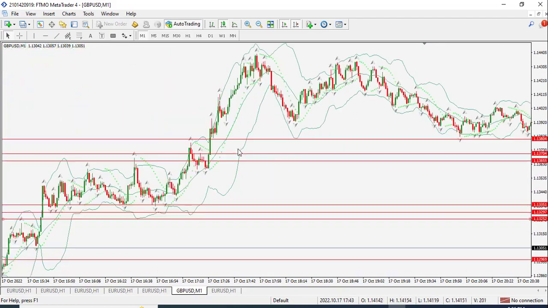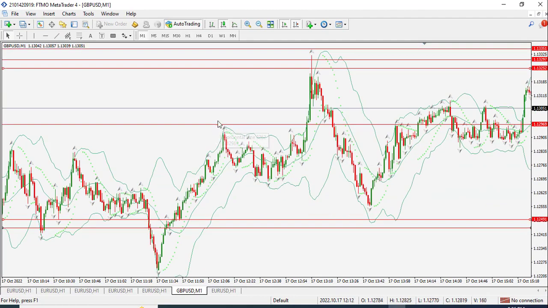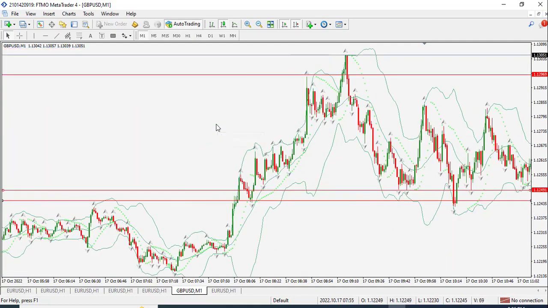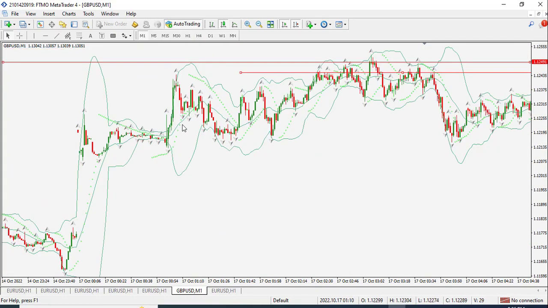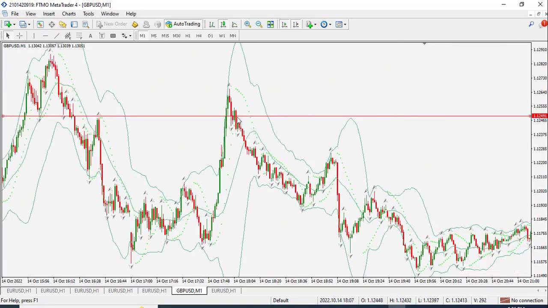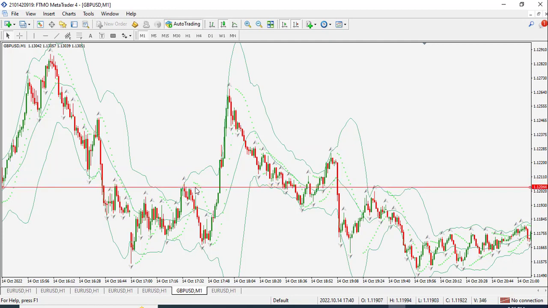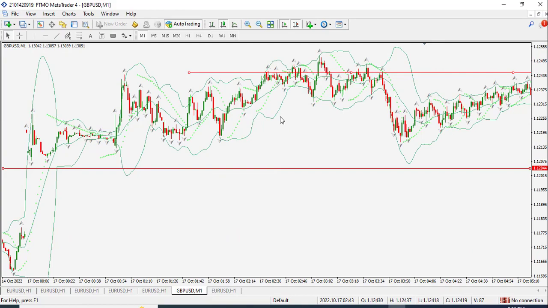So that's how support and resistance theory works. That's how price reacts inside the support and resistance area. That's how the market works. It's all about market structure and nothing else. So you don't need to set up an indicator like this. It's a pure naked chart you can use to analyze the market, just using pure support and resistance areas. So that's how market rhythm and market structure work. That's how you should trade.